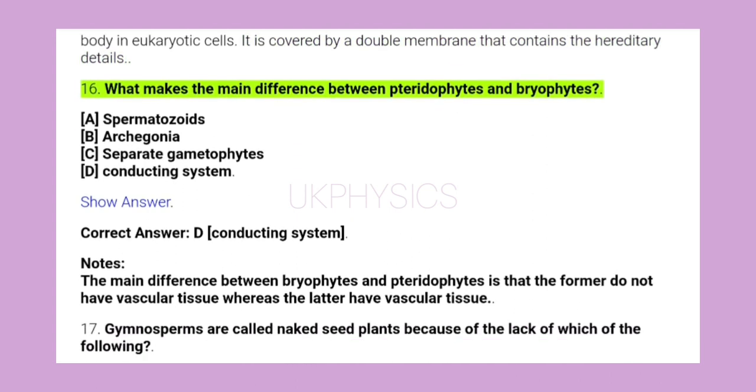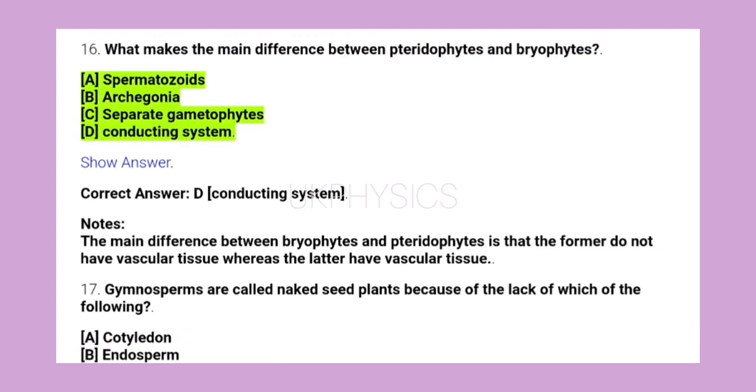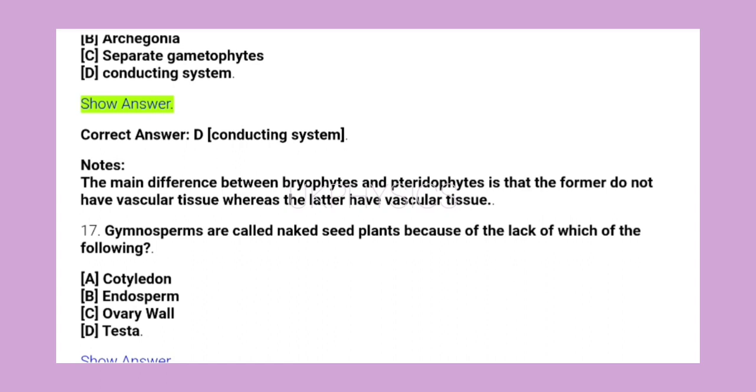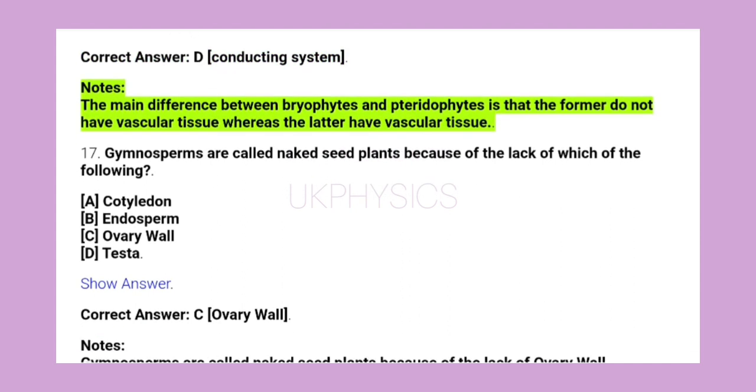16. What makes the main difference between pteridophytes and bryophytes? A. Spermatozoids, B. Archegonia, C. Separate gametophytes, D. Conducting system. Show answer. Correct answer D. Conducting system. Notes: the main difference between bryophytes and pteridophytes is that the former do not have vascular tissue whereas the latter have vascular tissue.